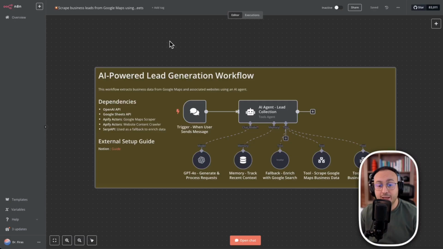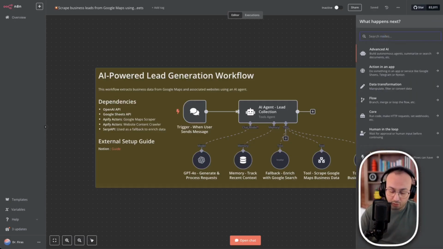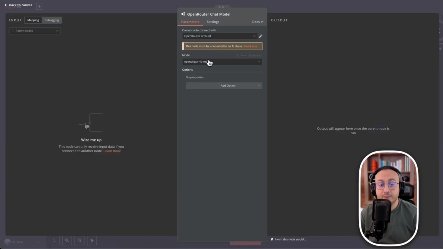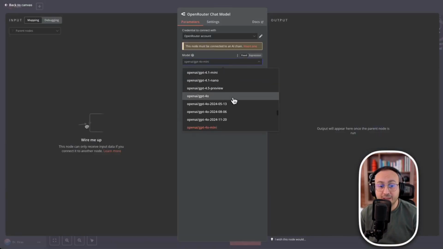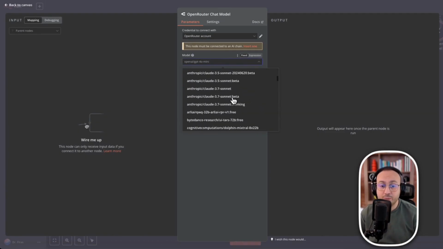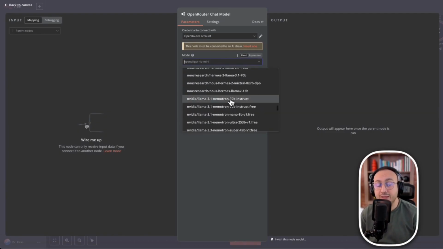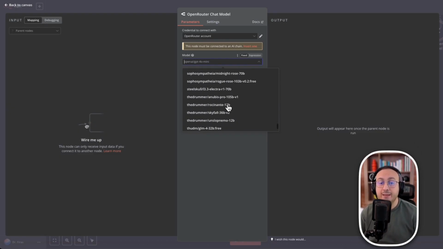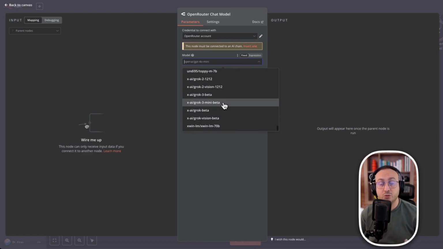On the other hand, today it's enough just to look for open router, for example, there. And thanks to open router, I can connect all the models that exist on the market today. So it's huge. So this is also a bit of a disadvantage, let's say, of Make, which is limited. But I think since it's a beta version, they haven't yet added other providers to use other models. That will come in the future.